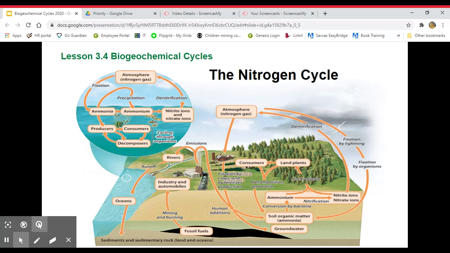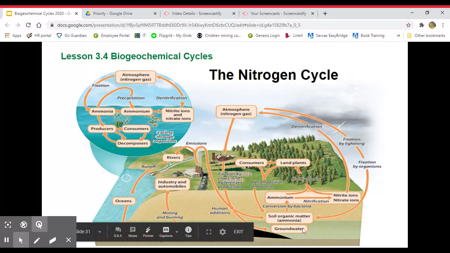All right, so here's the picture of the nitrogen cycle. It's best to start where most of your nitrogen is found, which is going to be in the atmosphere. As you can see, it shows the fixation by lightning, fixation by organisms, which we talked about would be your nitrifying bacteria. And then it's going to come into soil of organic matter, which then we're going to have ammonia, like we talked about earlier, which can be converted to ammonium before it's converted to nitrate. Once it's nitrate, that's when it can be used by plants.